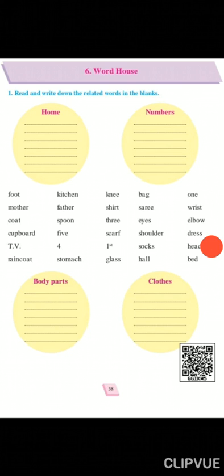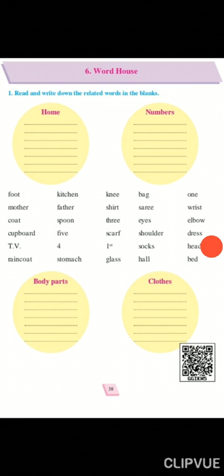Second word wrist, WRIST, wrist. Wrist is the body part, so you will write in the third circle. The next word is elbow, ELBOW, elbow. Elbow is again the body part, so you will write in the third circle.